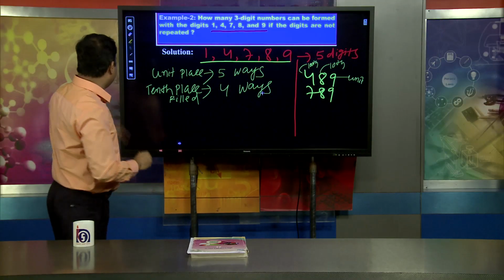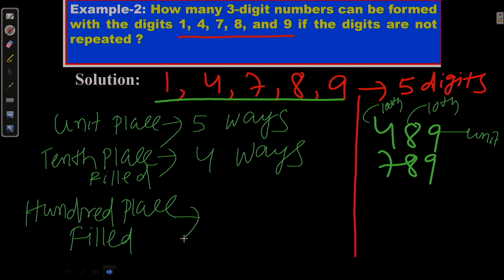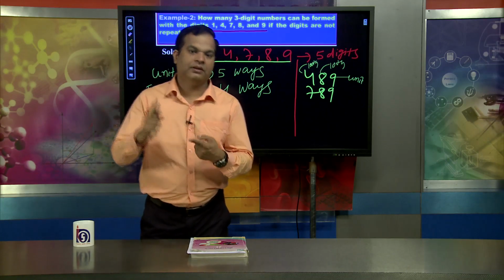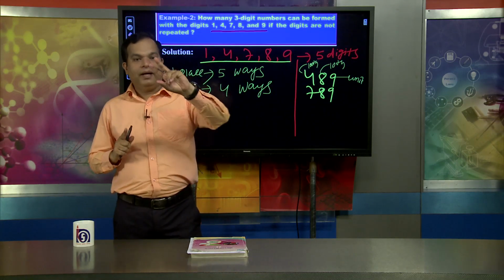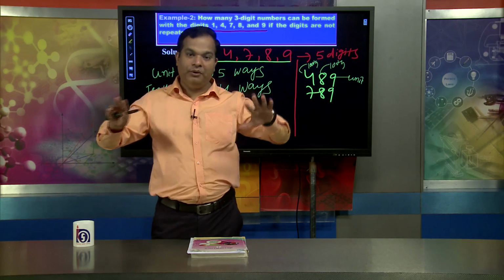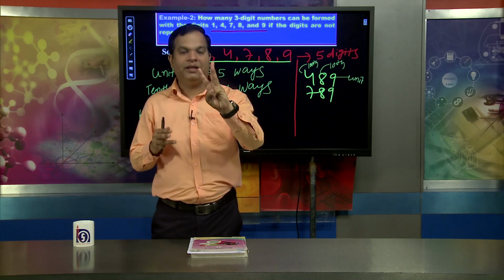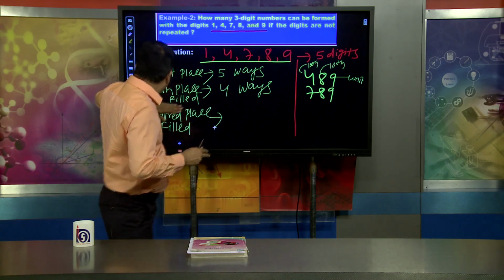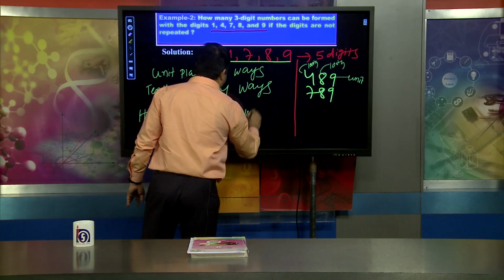Now we come to the 100th place. The unit place is already filled up, and the 10th place is already filled up. That means 2 places are already filled out of 5. So the rest is 3 different ways. So the 100th place can be filled in 3 different ways.